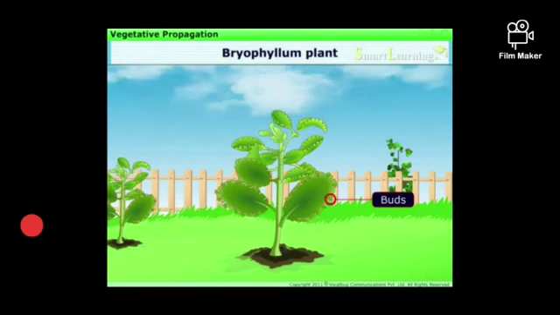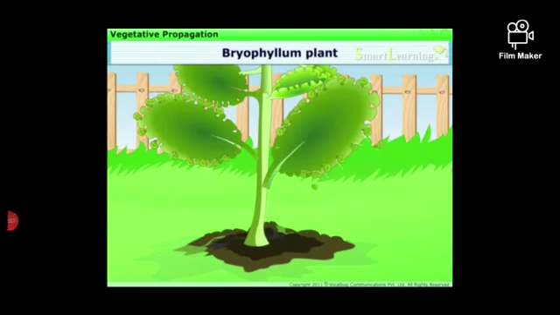Students, look at the video. The buds arise at the margins of the bryophyllum leaf. They are called epiphyllous buds. Epi means up. They grow as a new individual.